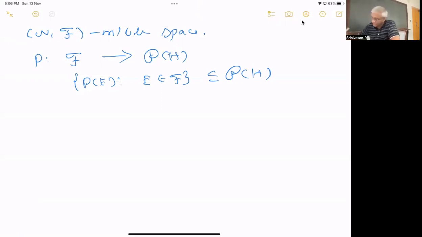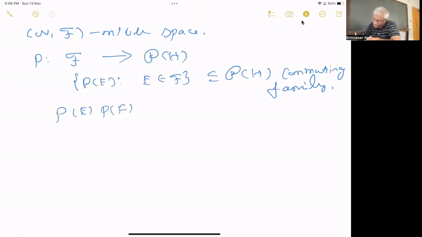You can also assume, if you want, a commuting family of projections, and it's also true that P of E times P of F equals P of E intersection F. P of E times P of F is going to be the projection.